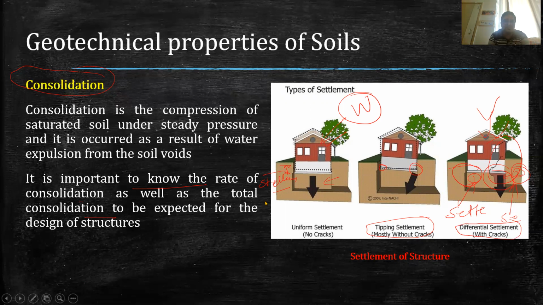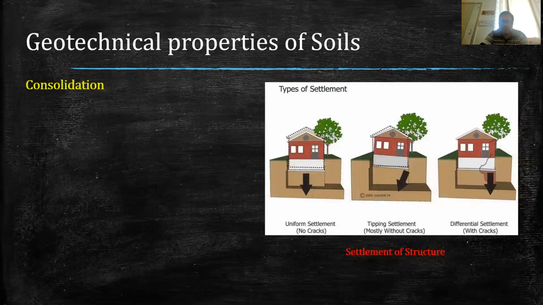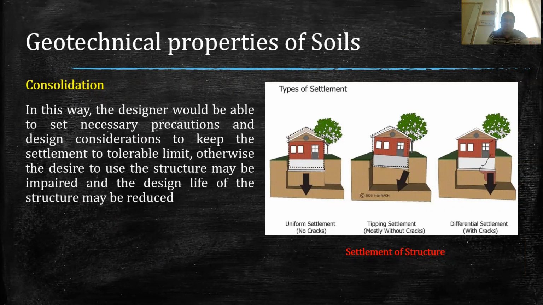So basically, as I said, it is very important to determine or to understand the rate of consolidation. I mean, at what rate the settlement is happening. It is very important to understand, and what will be the total settlement for any particular soil. So by understanding this rate of consolidation and total consolidation, a design engineer can take necessary precautions. I mean, if you already know that your building will settle by a particular amount, then for that we can take precautionary measures so that our building may not collapse or the aesthetic view of the building may not be spoiled.